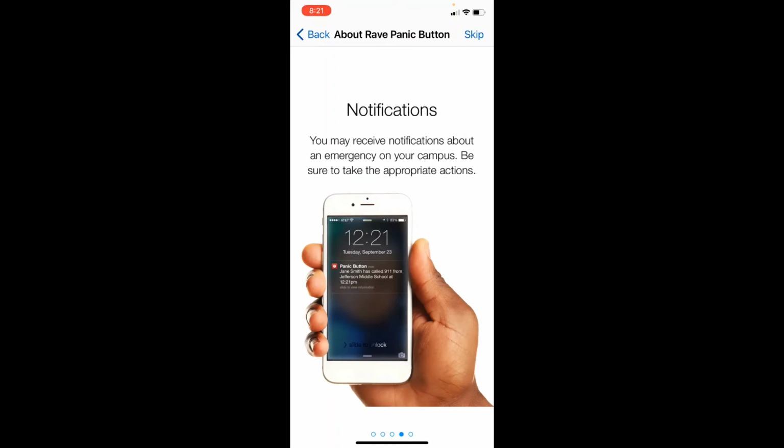This is handy because you don't have to be disturbed through the intercom or have to go check your email. You can just have your mobile device right next to you and discreetly check it without causing any panic or disruption to your classroom, keeping the students calm and continuing classroom instruction as needed.